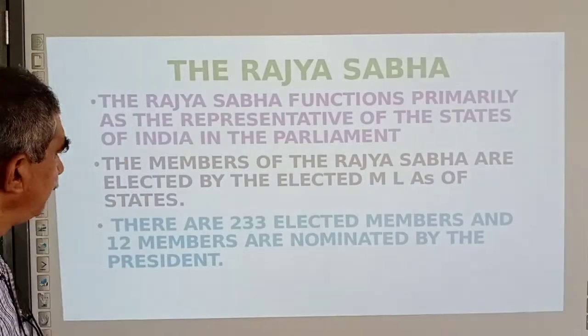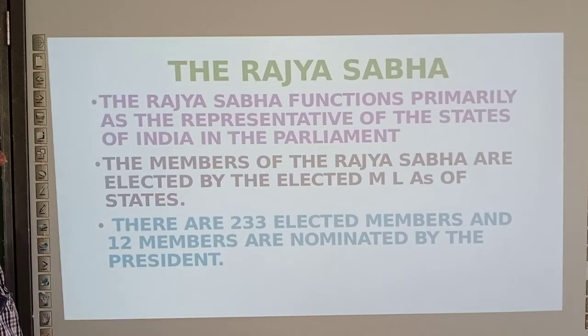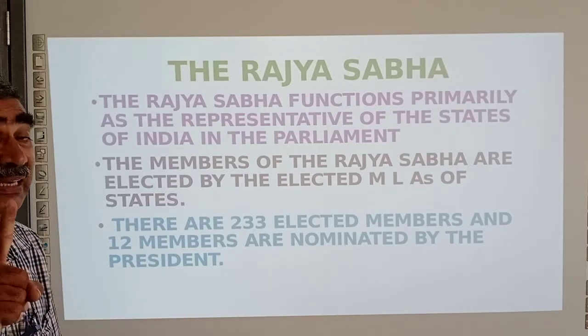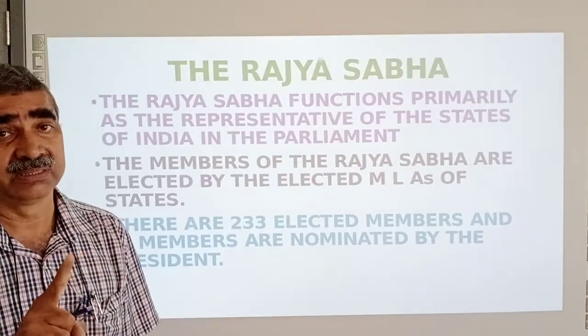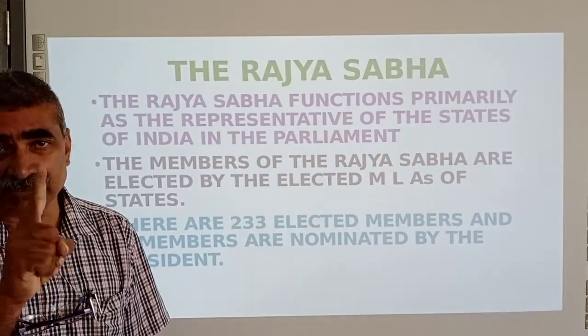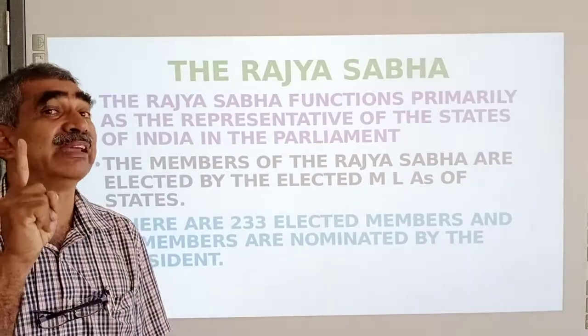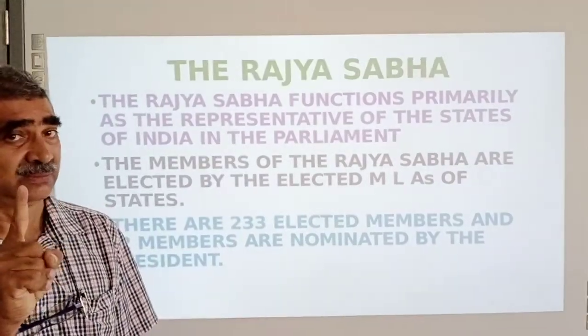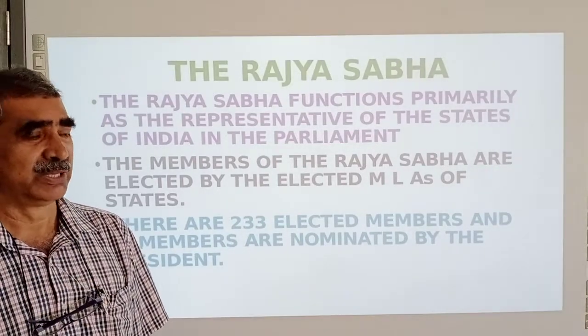Now let's see. The members of the Rajya Sabha are elected by the elected MLAs of states. MLAs elect the members of Rajya Sabha, not others. MPs in Rajya Sabha are elected by MLAs, not all. We'll come to that. 12 members are nominated by the President.